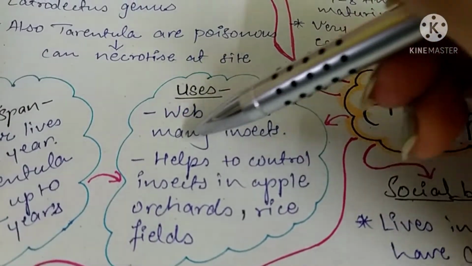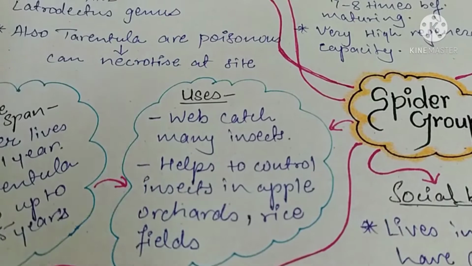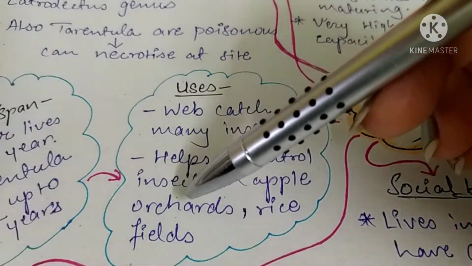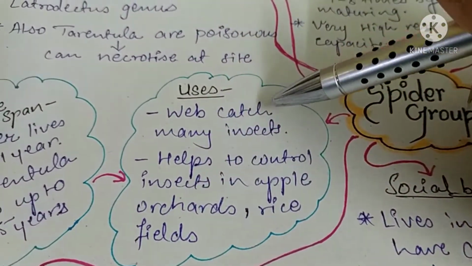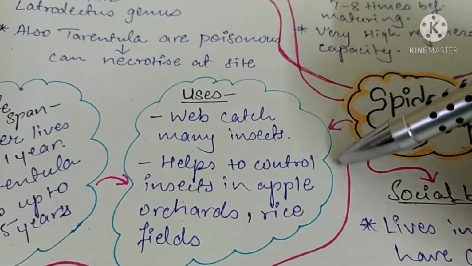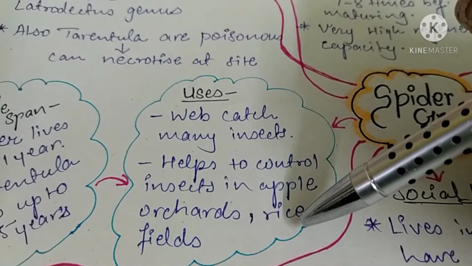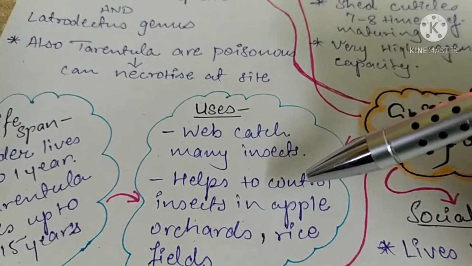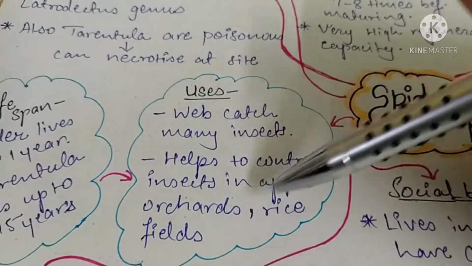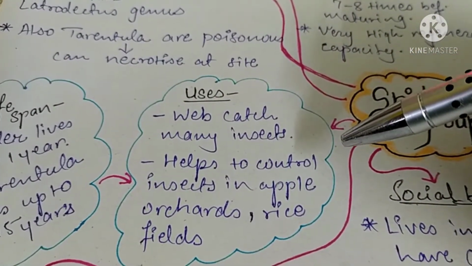Let's see the uses. The web catches many insects. They are helpful in controlling insects in apple orchards and rice fields. As we know, the structure of the spider's web is very tricky and trappy, so insects can easily get trapped in their webs. So these are the uses of spider webs.